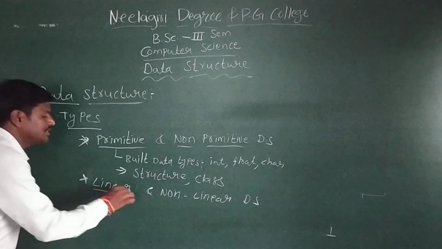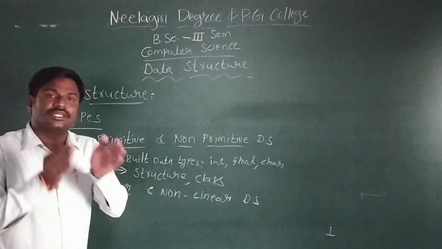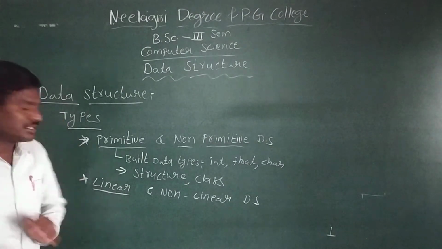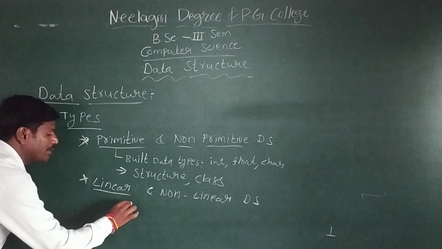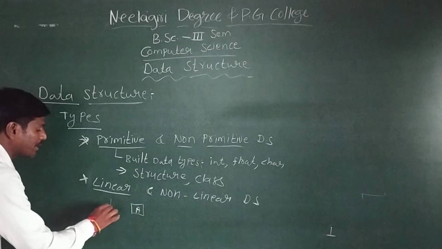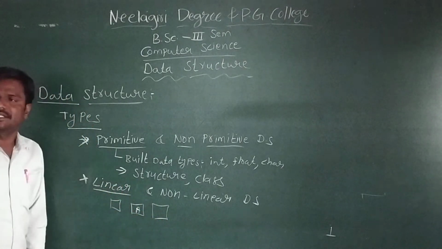That is called a linear data structure. In a linear data structure, the elements are arranged in a particular order. That means for every element, there is a predecessor and a predetermined successor.